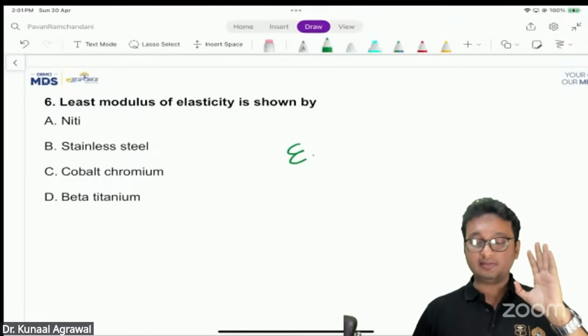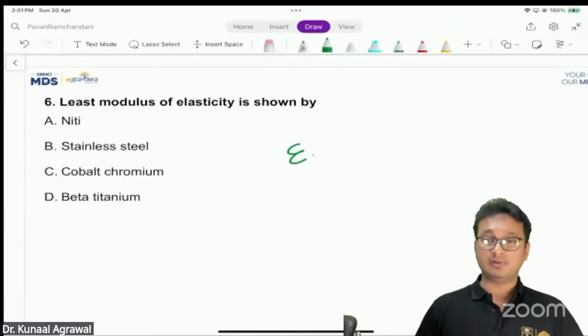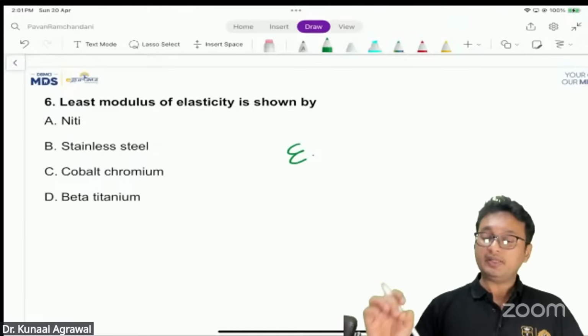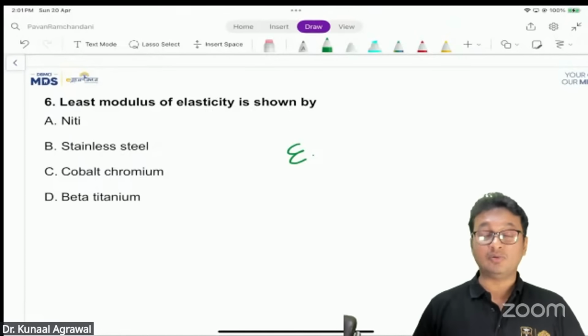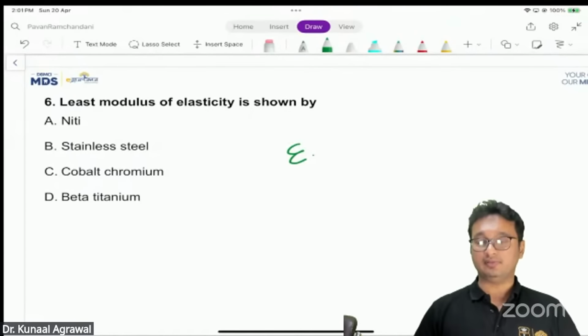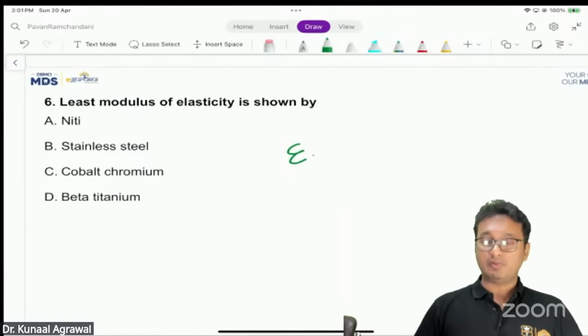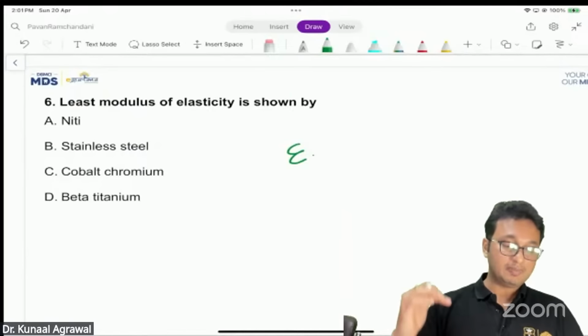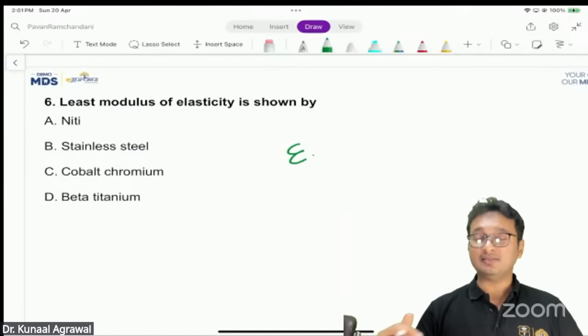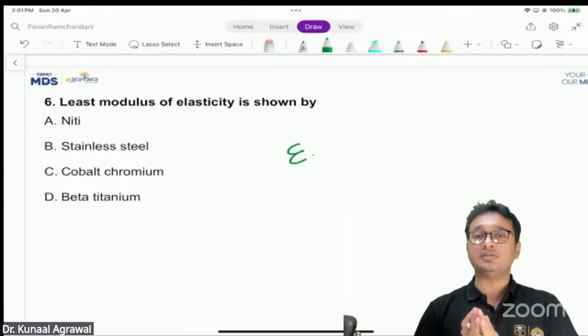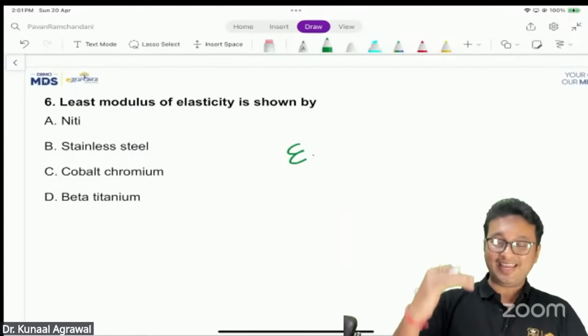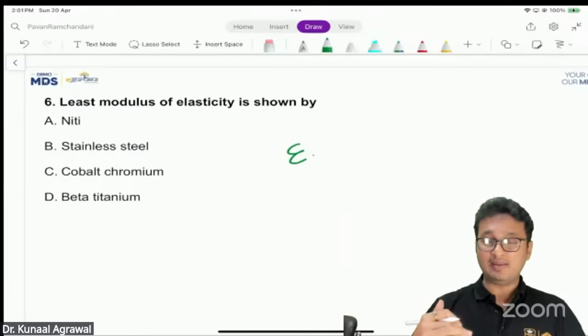Once we are talking about the different types of orthodontic material used for orthodontic arch wires, the property called modulus of elasticity holds much importance. Because different types of materials are used for making orthodontic arch wires, and each material has its own importance, its own indication in correcting a particular type of malocclusion, or the same wire can be used in different stages of the orthodontic treatment.